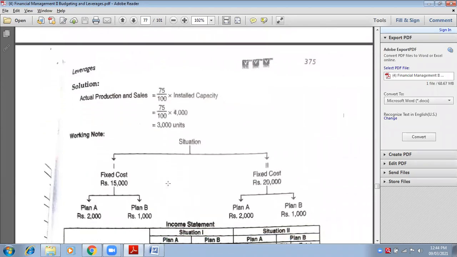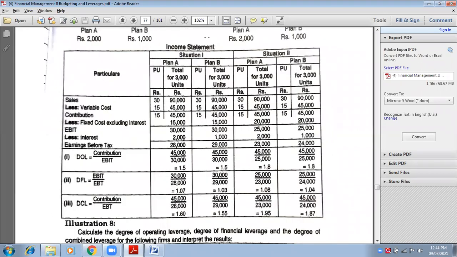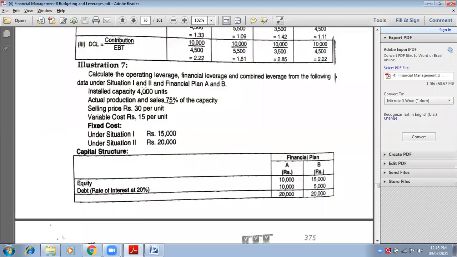Okay, so here is the solution part. See, same columns: particulars, situation 1 and 2. Again, plan A and B for situation 1, divided with per unit and amount column of each of them. Again, plan A and B for situation 2, each of them divided with per unit and amount column. Now here, how many units are produced and sold? You will be able to calculate with the help of the information given here.